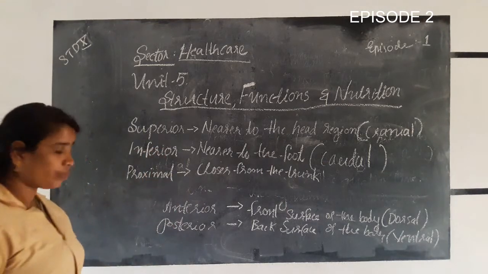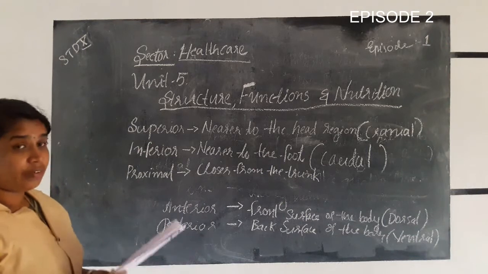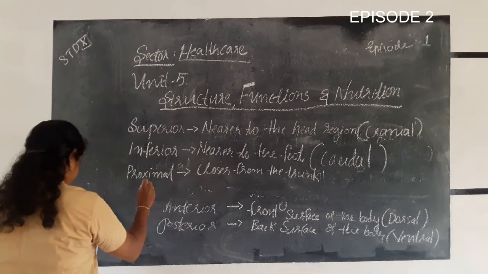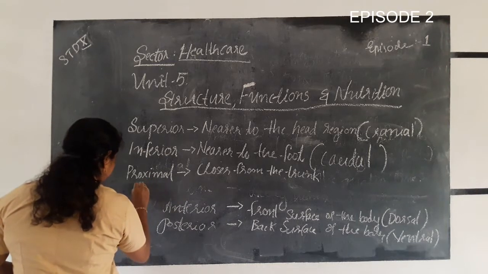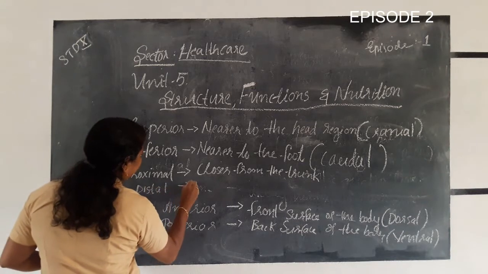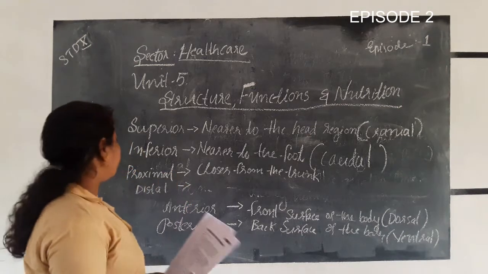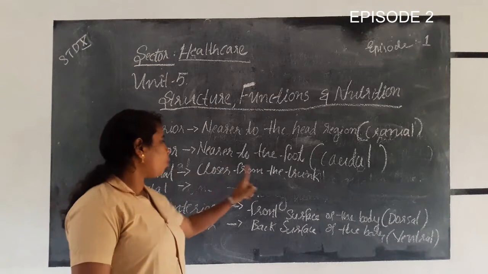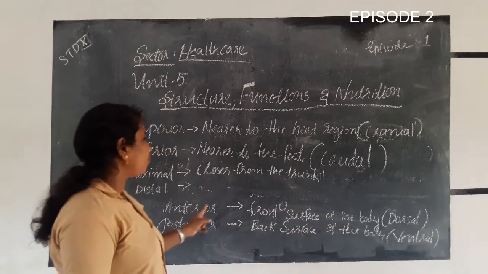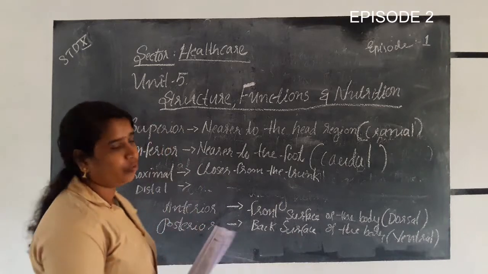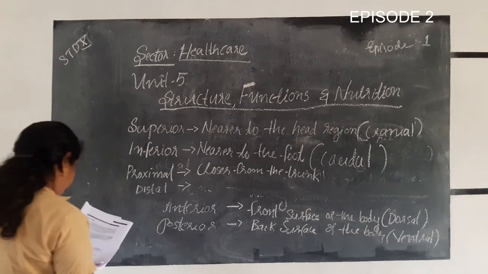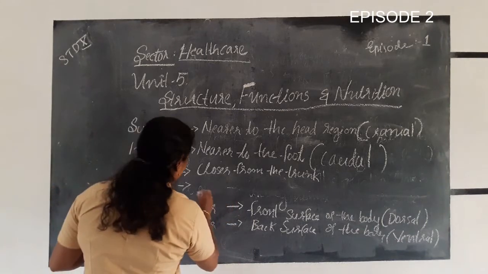Then distal. What is proximal? That is closer to the trunk. Distal is far away from the trunk, a position that is further from the trunk of the body.